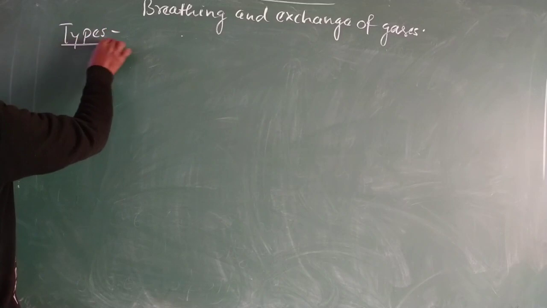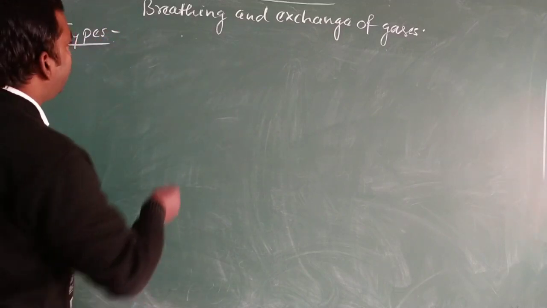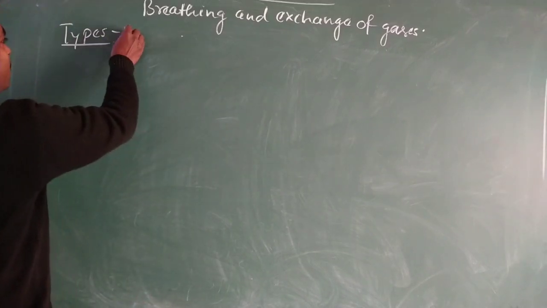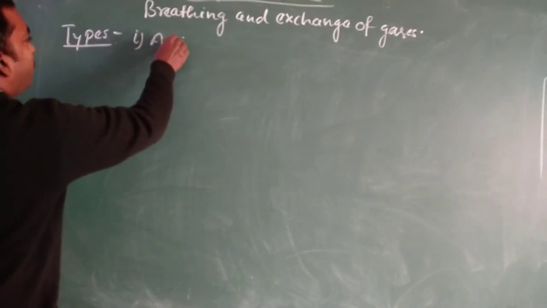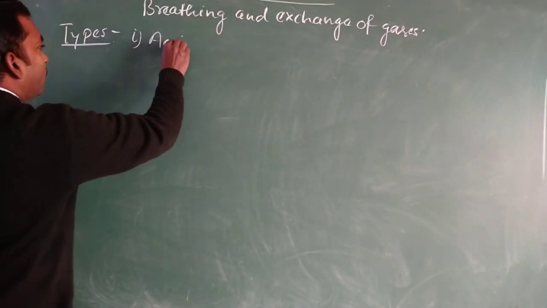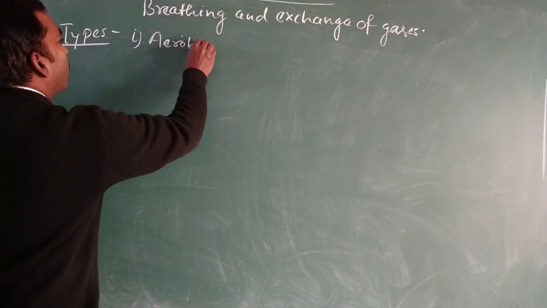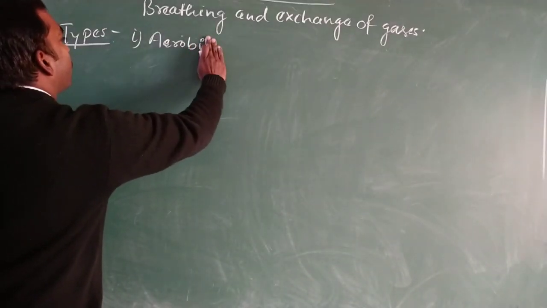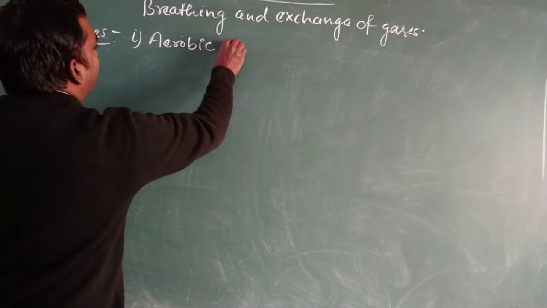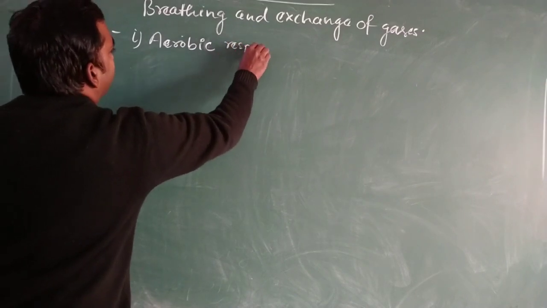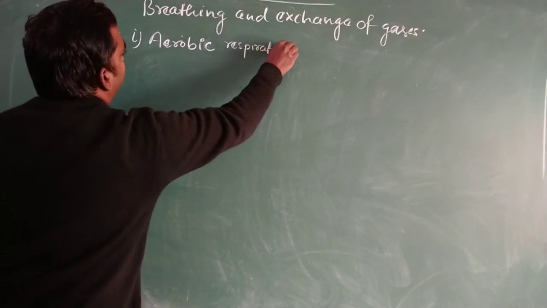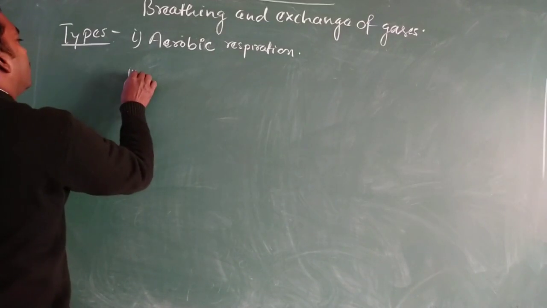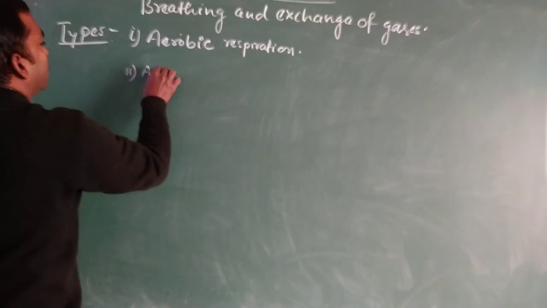We have studied that there are two types of respiration. The first is aerobic respiration. Then second is anaerobic.